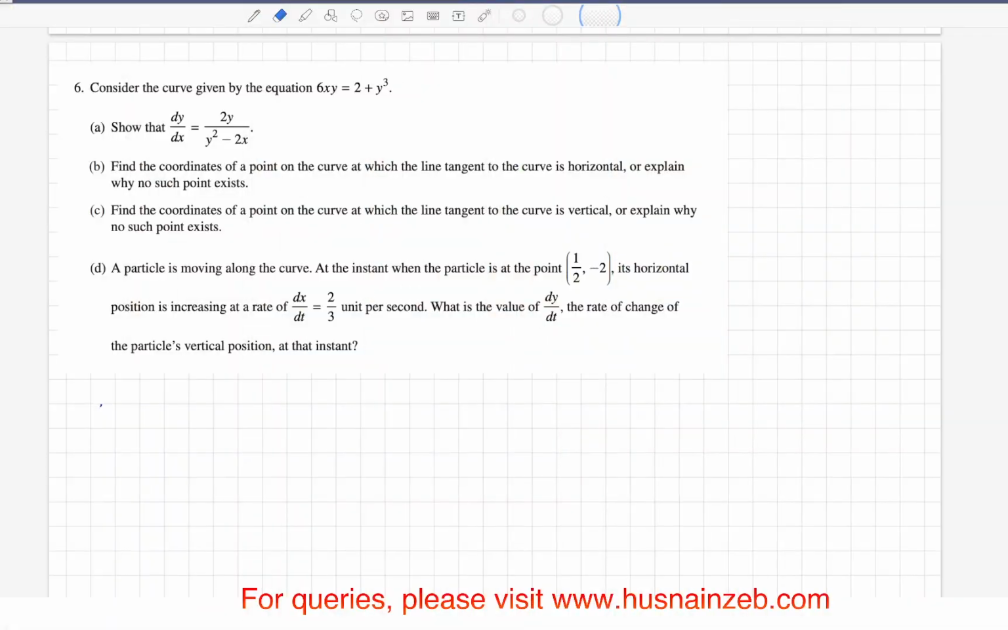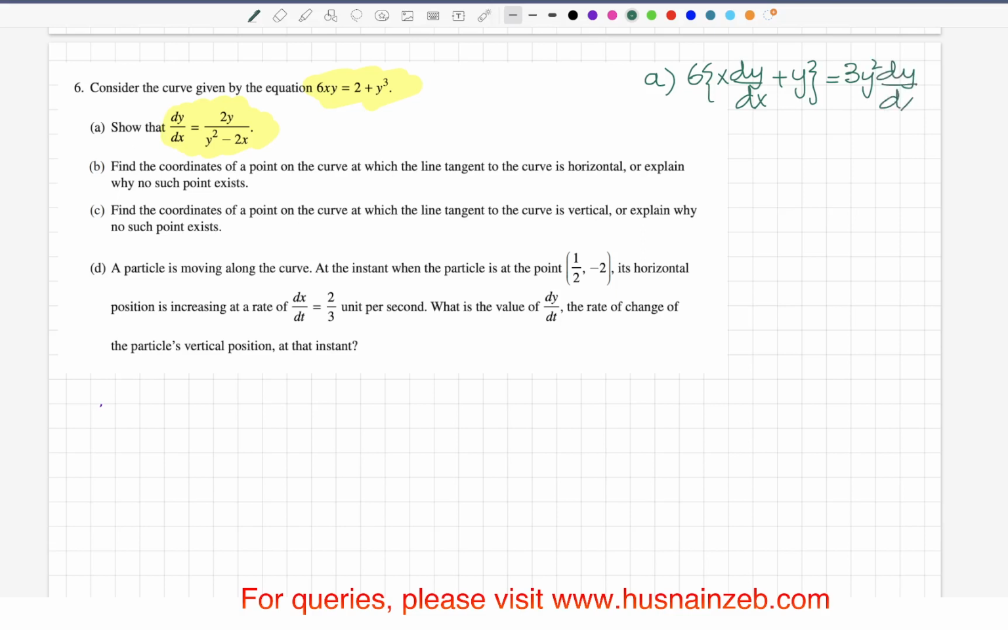Okay, we have an equation here, 6xy is equal to 2 plus y cubed. We have to show that dy/dx is equal to this expression. So clearly, we have to take the derivative. It's an implicit equation, so taking the derivative on both sides, it will give us x dy/dx, the product rule, plus y, and dx/dx is going to give you 1, but 2 is going to be 0, and then 3y squared dy/dx.